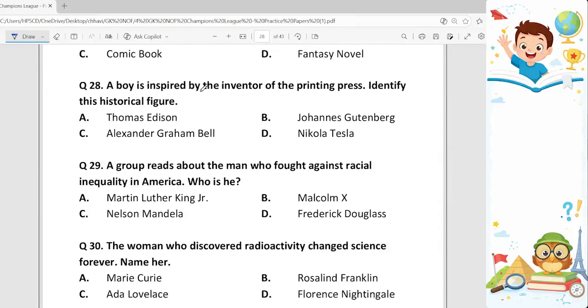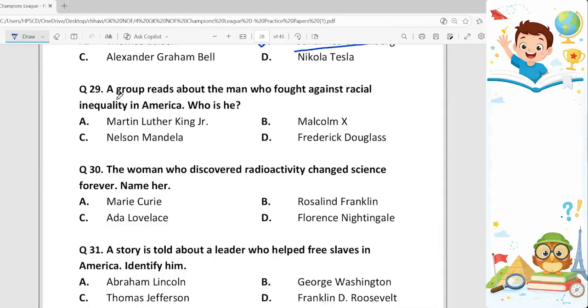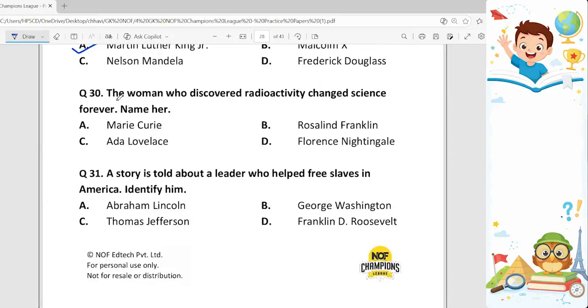28. A boy is inspired by the inventor of the printing press. Identify his historical figure. And this inventor is Johannes Gutenberg. Option B, because he is the person who invented the printing press. 29th. A group reads about the man who fought against racial inequality in America. Who is he? He is Martin Luther King Jr. Option A.